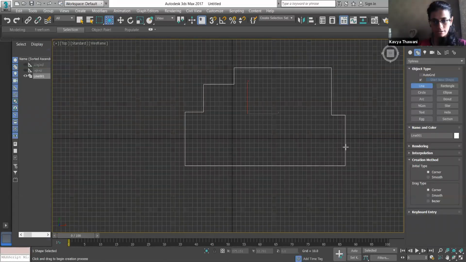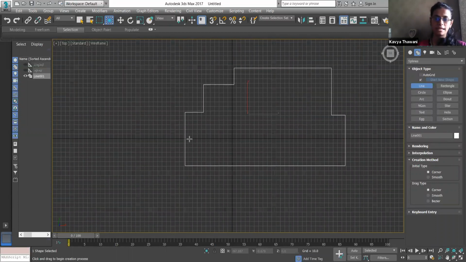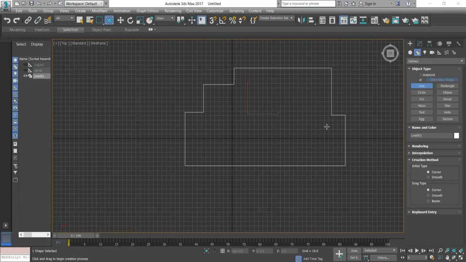You can see I have created a random object, let's say, using the line command. Now, if you see any apartment design, when you work in AutoCAD, you might have worked with floor plans in AutoCAD. Is it a proper rectangle or a proper square? No, you have columns and everything.